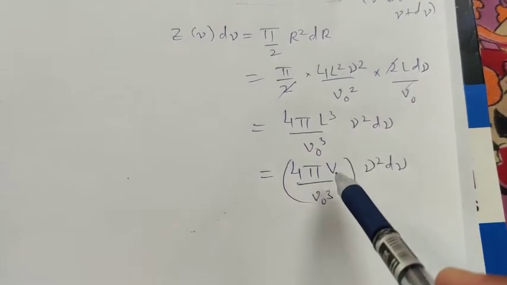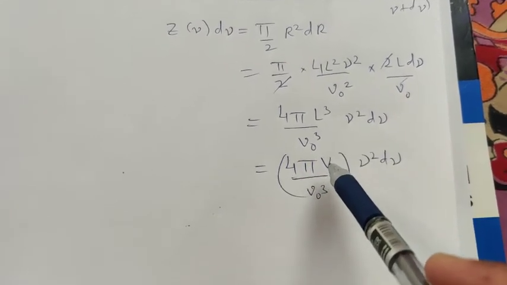What is L cube? Length cubed is the volume.